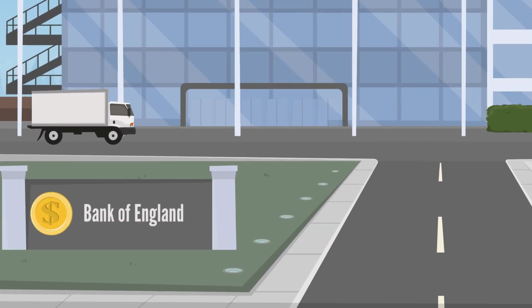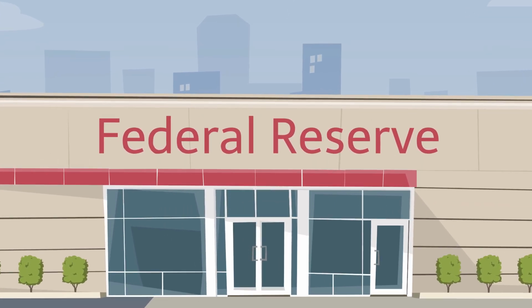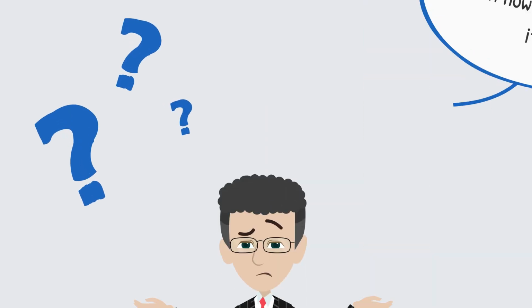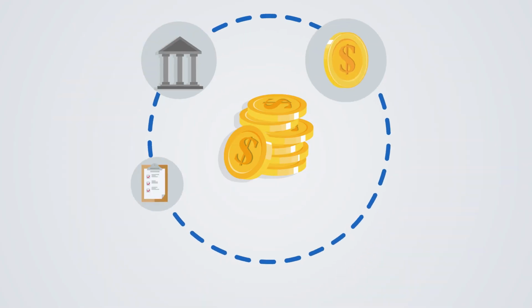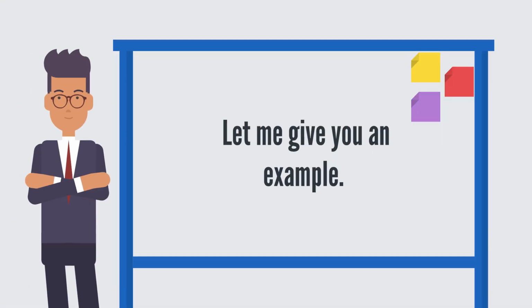Only a central bank such as the Bank of England or the Federal Reserve can issue money, also called legal tender. Then how can they do it? They do this through consecutive rounds of lending. Let me give you an example.